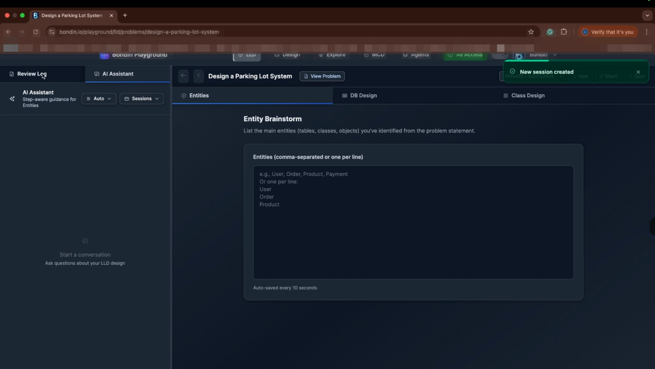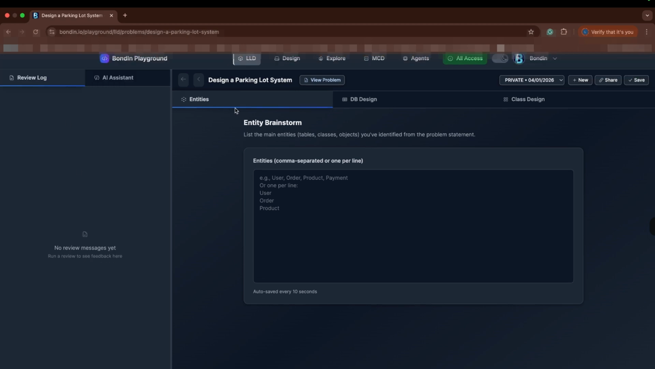Low-level design in BondIn is structured into 3 dedicated canvases. First, the entities brainstorm canvas. Second, the database design canvas. Third, the class diagram canvas. This separation enforces clarity and prevents premature implementation decisions.